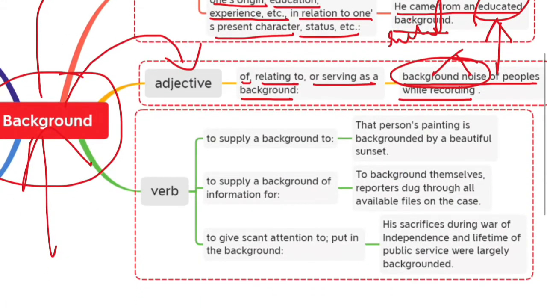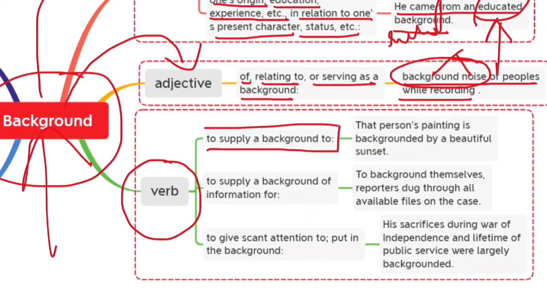Now let us see how we can use background as a verb. To supply a background to. That person's painting is backgrounded by a beautiful sunset. That means in that painting, it might be that there is a person sitting in a park or somewhere, but the background is of what?